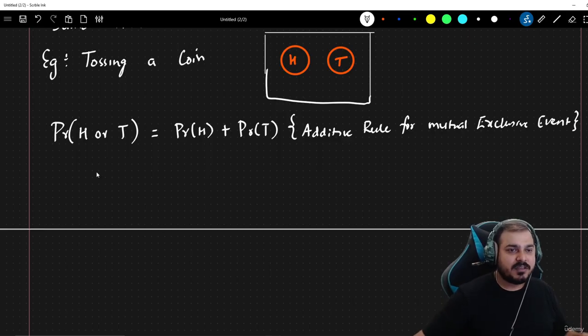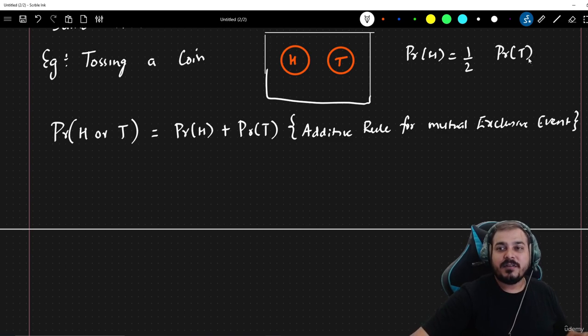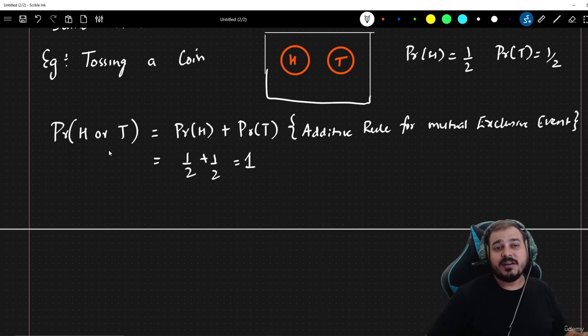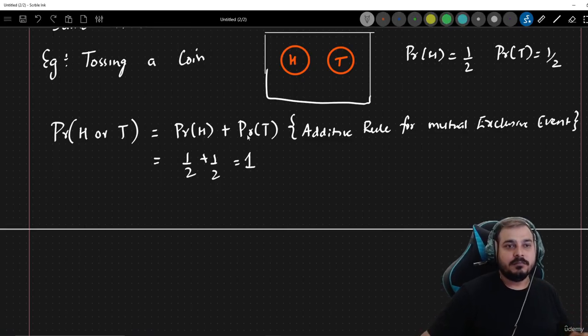Now you go and calculate what is the probability of H. So probability of H is nothing but getting a head when you're tossing a coin, which is 1 by 2. Similarly, probability of tail is nothing but 1 by 2. So when you add 1 by 2 plus 1 by 2, your answer will be 1. So what is the probability of getting a head or a tail in this kind of scenario? At that time, you will be able to see that you will apply an additive rule.